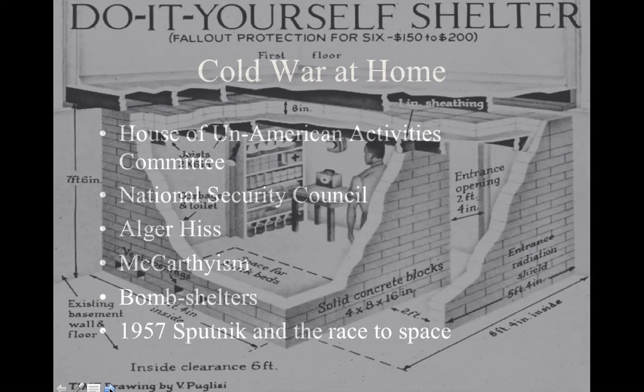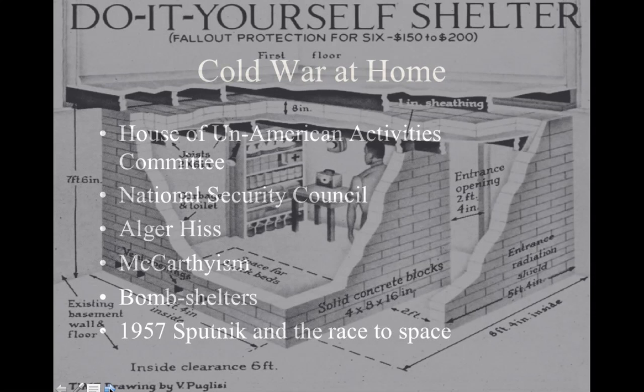At home, we see the House Un-American Activities Committee, again targeting people in Hollywood, such as the Hollywood 10, accusing them of practicing communist ideologies in the media. We'll see the National Security Council overseeing any spread of communism on the home front. We'll see several cases such as Alger Hiss, a state senator accused of being communist. And we'll also see the Rosenberg trials, which will put two innocent people to death for being accused of communism.